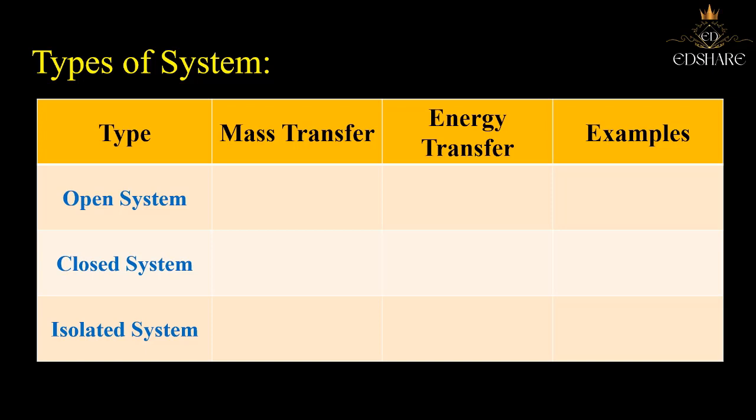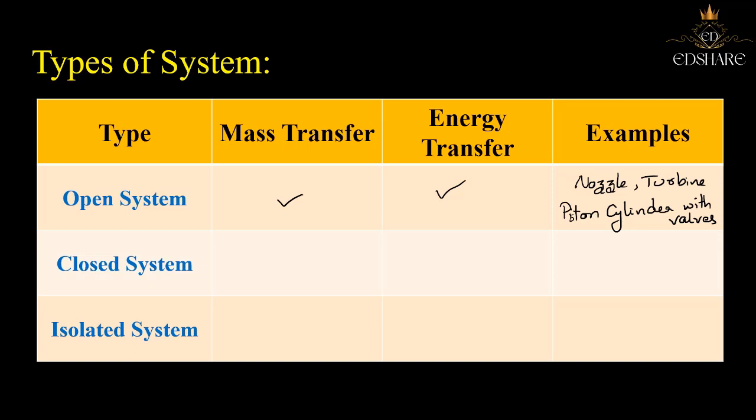See, when it comes to the open system, the mass and energy transfer takes place across the boundary of the system. For example, you can consider a pipe in which fluid is flowing as an open system. We will be considering an imaginary boundary in that particular case. Then you can take all engineering applications like nozzle, the turbine, piston cylinder arrangement with valves. So these can be considered as the examples of open system.